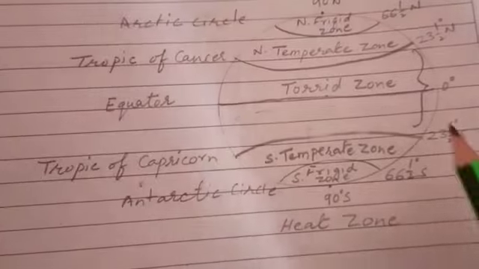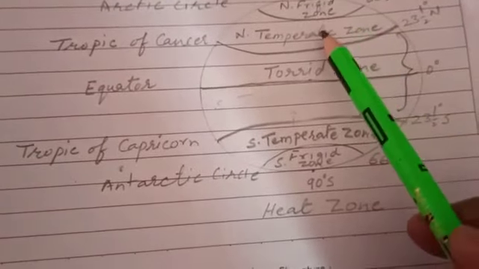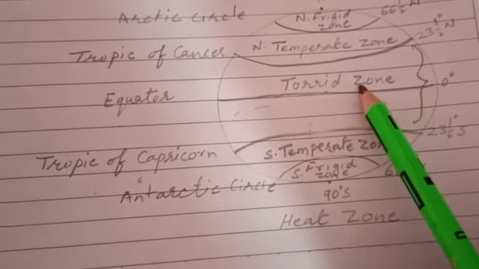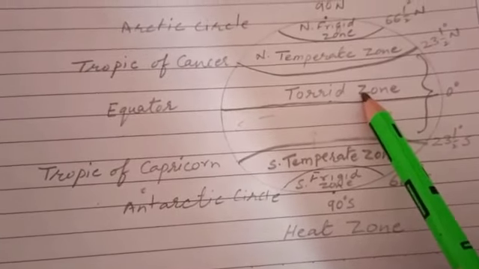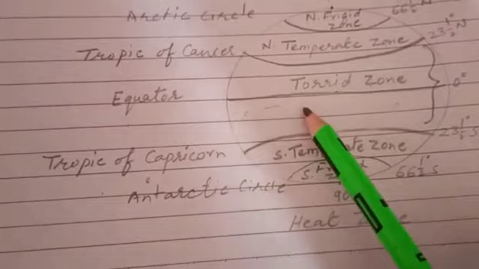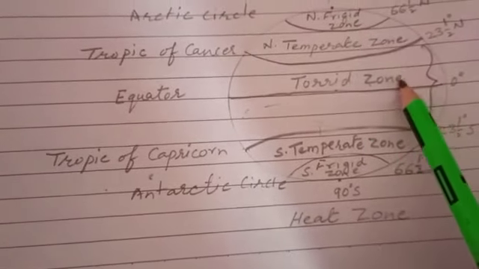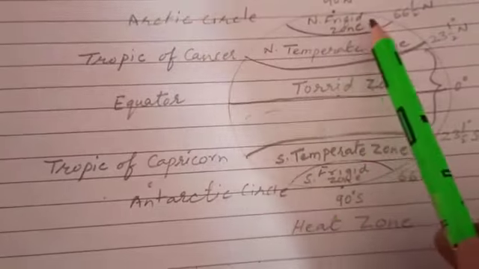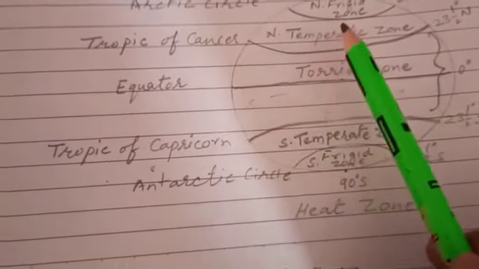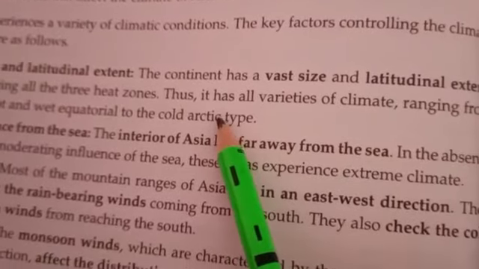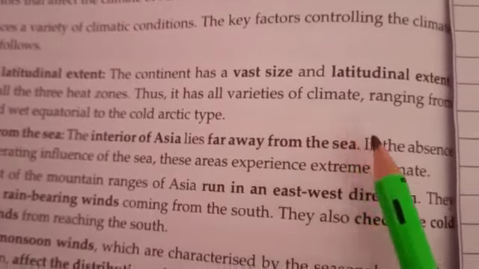There are three heat zones: frigid zone, temperate zone and torrid zone. Asia stretches through all three of these heat zones. Thus, it has all varieties of climate.